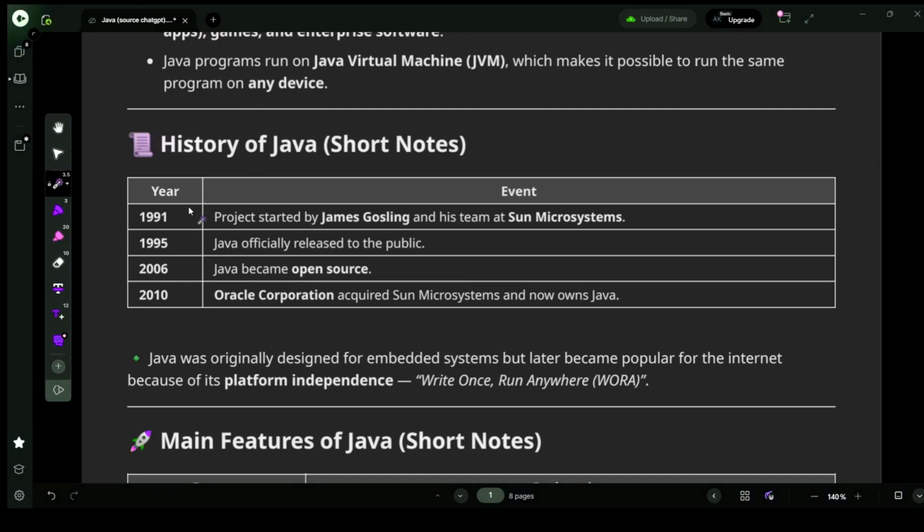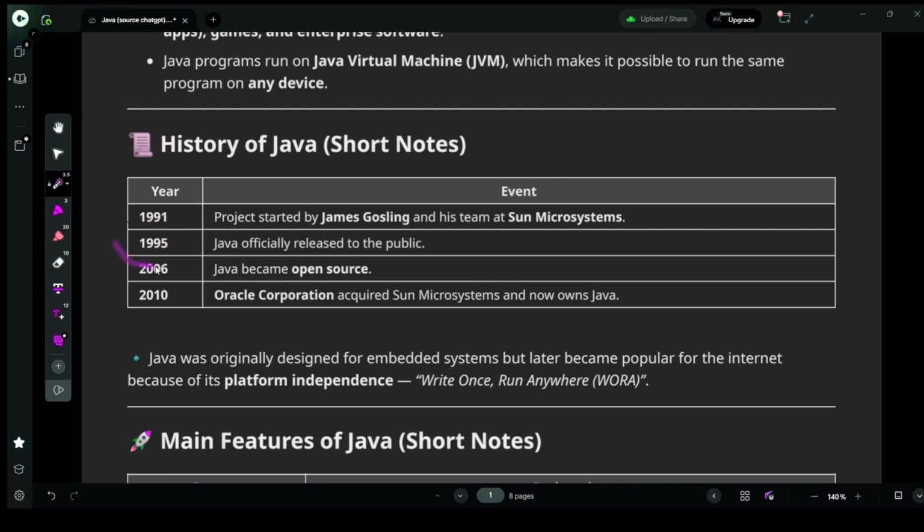Let's see the history of Java. In the year 1991, the project was started by James Gosling and his team at Sun Microsystems. James Gosling is the person who developed, or we can say invented, the Java programming language with his golden team at Sun Microsystems. Yes, Sun Microsystems is the place where James Gosling invented the Java programming language.